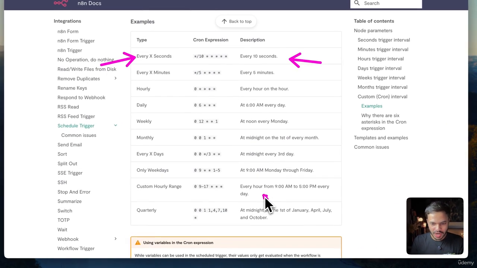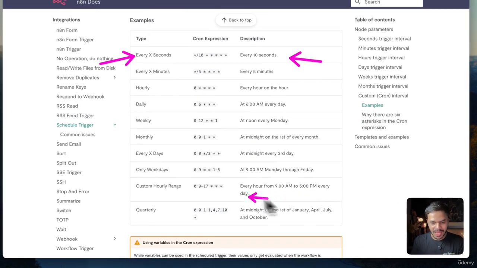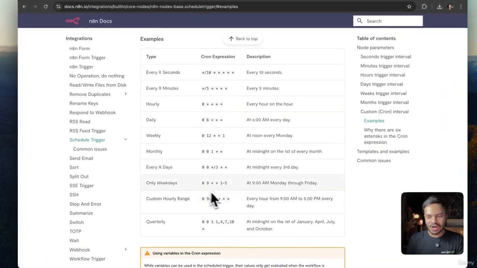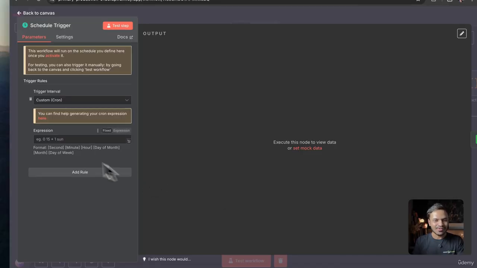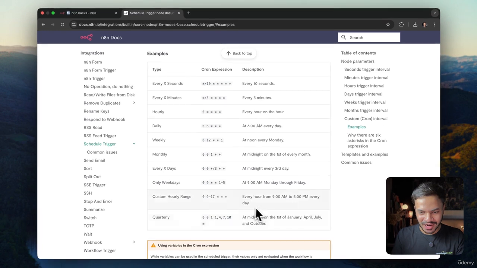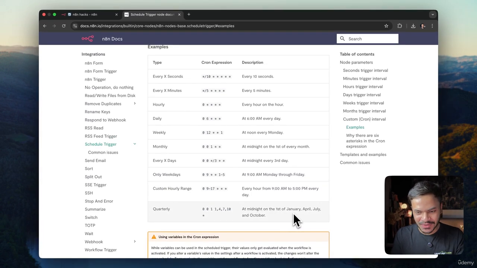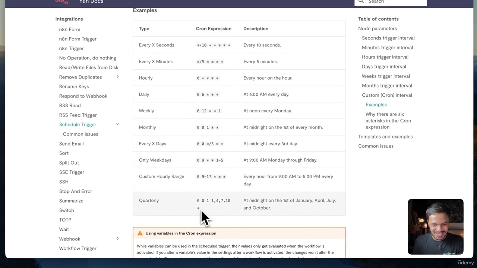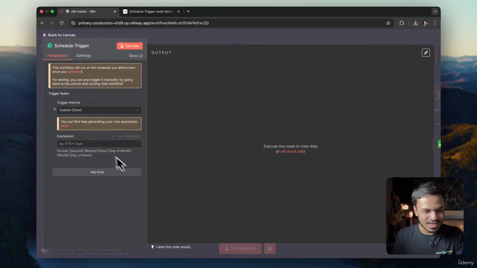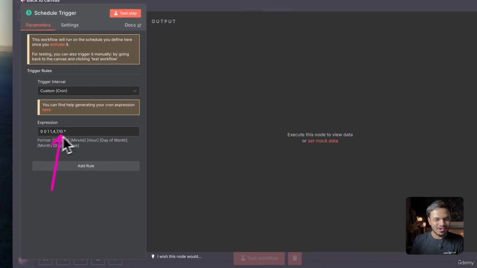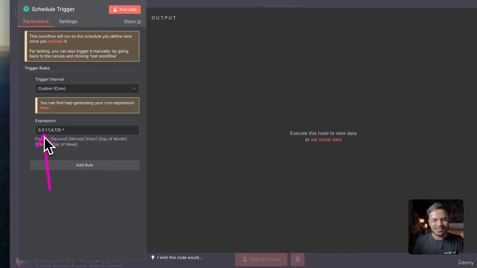For example, if you want to run it every hour from 9 to 5 p.m. every day or every weekend, whatever customization that you want to apply to your workflow, you can use cron for that. For example, at midnight on 1st January, April, July and October. So just simply copy this expression and paste it here. So it will run and execute this workflow on these specific dates and times.